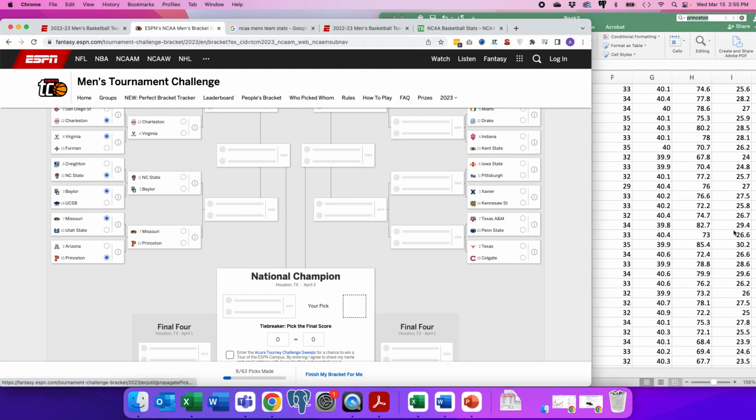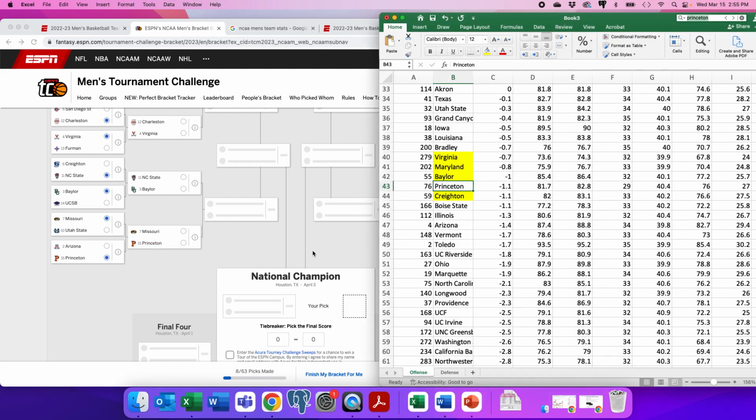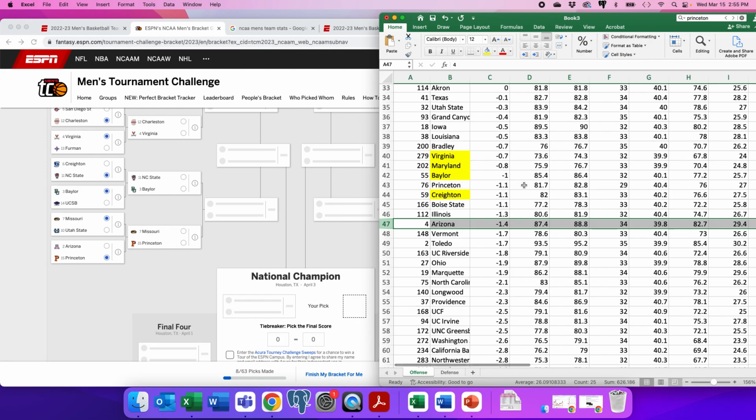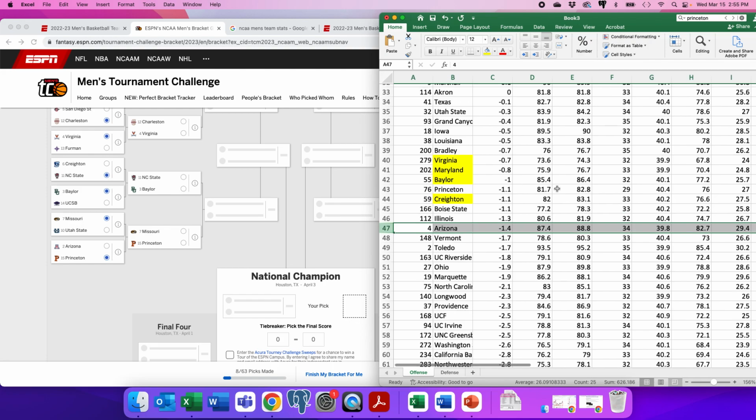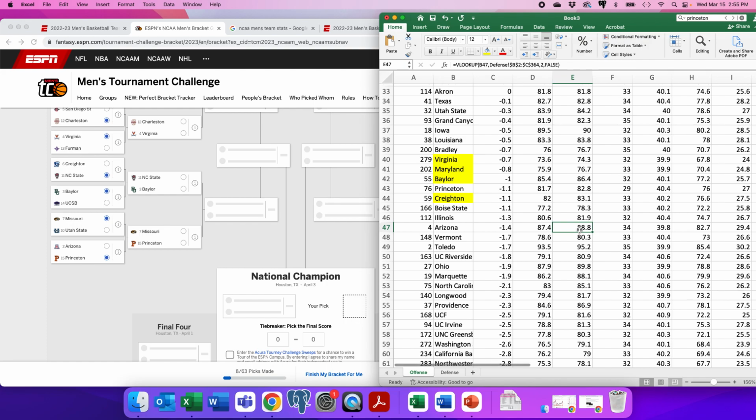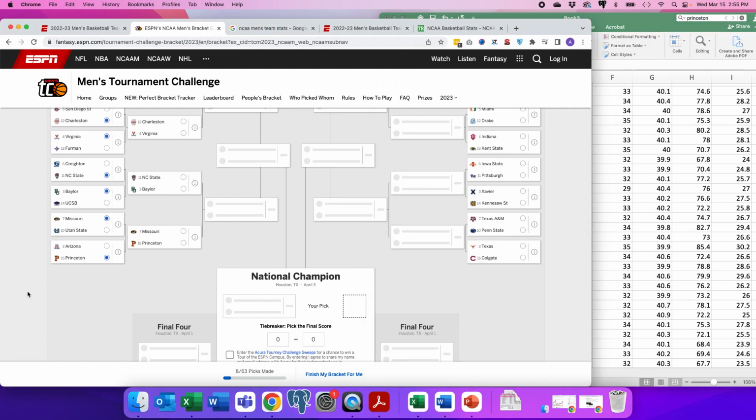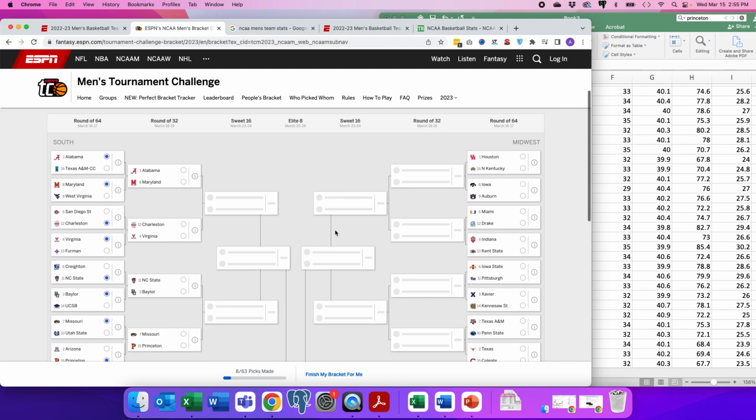I got a lot of upsets in my bracket already. This one is going to be close because I know that Arizona's probably in a better division. They score way more, but they've got a good defense, and Arizona does not necessarily have that good a defense on my ratings. So maybe Princeton pulls it off.